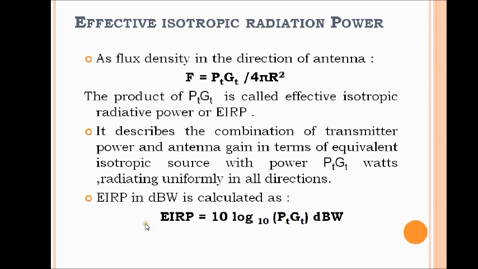Now we will talk about what is EIRP. EIRP is a product of power and gain which is shown, and it describes the combination of transmitter power and antenna gain in terms of equivalent isotropic source with power product and gain in watts radiating uniformly in all directions. This formula is used to calculate EIRP in dBW.